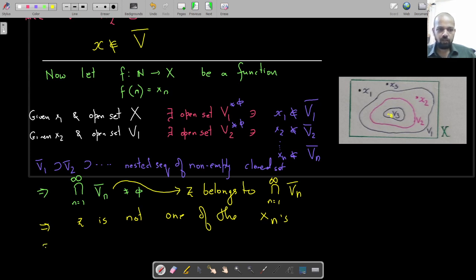So f is not onto, and if it's not onto, it cannot be bijective. So no function from natural numbers to X can be bijective, therefore your X is uncountable. So that completes the proof of this particular theorem.